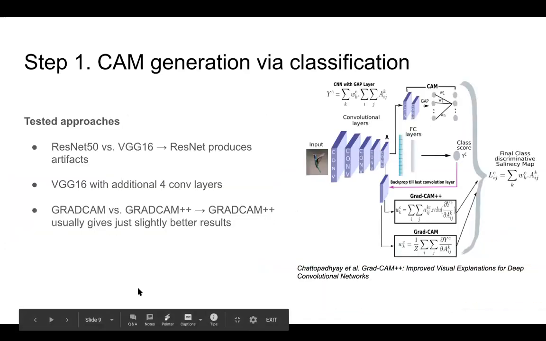The tested architectures include ResNet 50 and VGG16. Even though ResNet is capable of reaching a higher classification score, it appears that the network also produces some artifacts, while VGG does not. Based on this observation, we utilize the VGG16 architecture as the final model for the classification step, but we also add 4 extra convolutional layers at the end of this model.